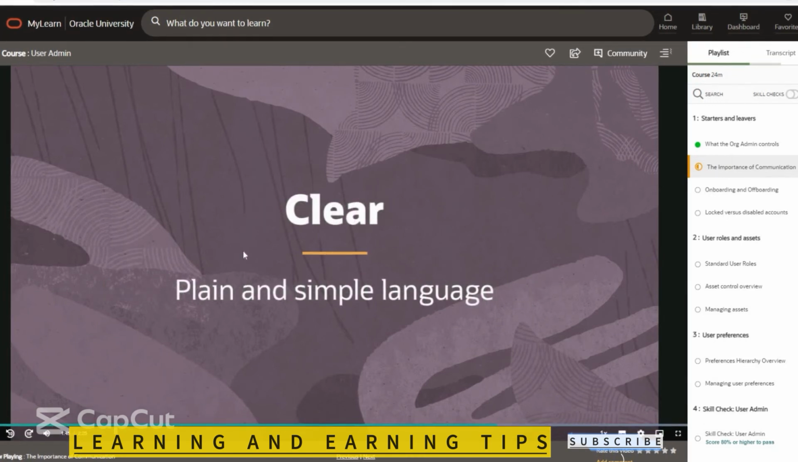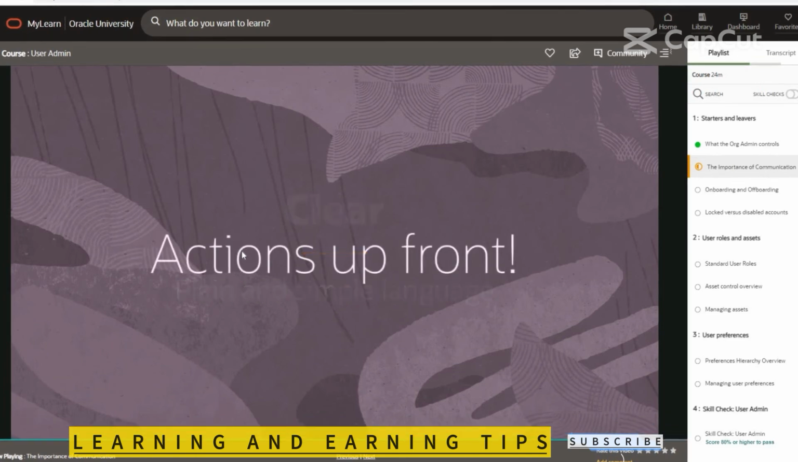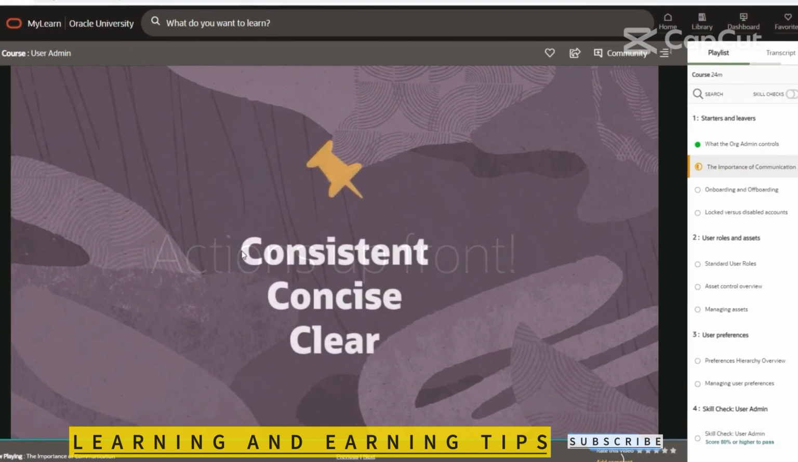Finally, be clear, and that means keeping the language simple. Don't use fancy words, phrases or technical jargon if you can avoid it. For example, if your communications are in English, but a lot of your audience don't speak English as their first language, using certain phrases and words can be confusing. Most of all, be direct and tell people what they need to know and what they need to do. If you need people to do something, make that the first thing in your communication. Remember the 3 C's: consistent, concise, and clear communications.